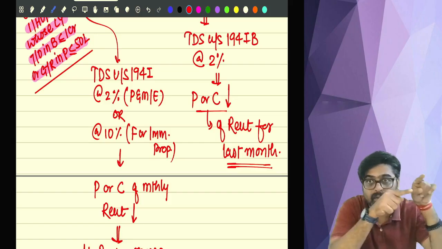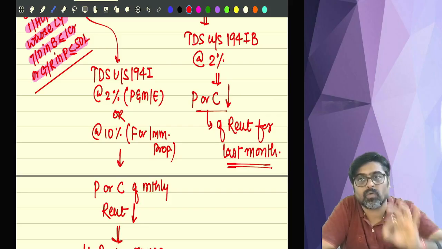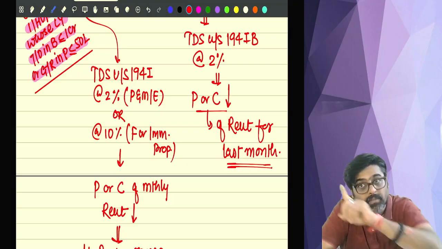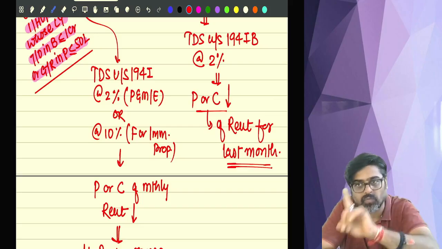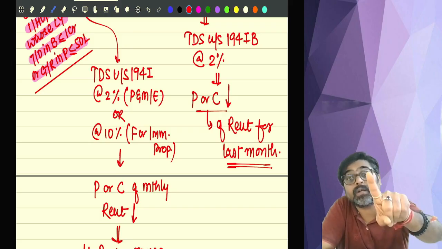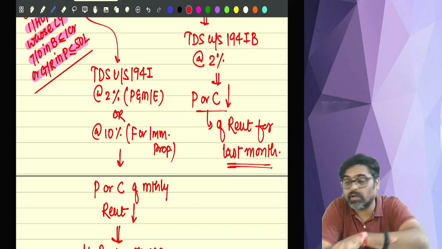Yes. Till March the property is on rent. So how much total rent are you going to pay for the year? See, monthly rent is more than 50,000, but the total rent for the full year from April to March, 1 lakh into 12, is 12 lakh rupees. On that entire 12 lakh, 2% will be deducted. So calculate 2% of 12 lakhs.